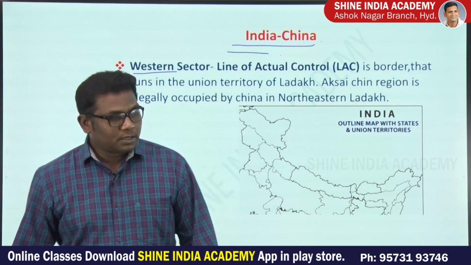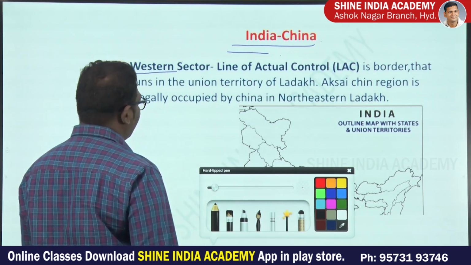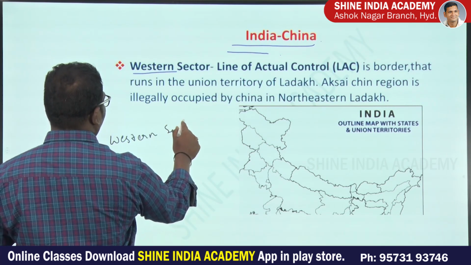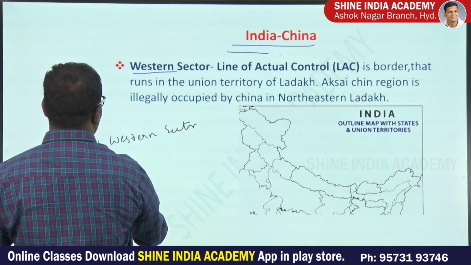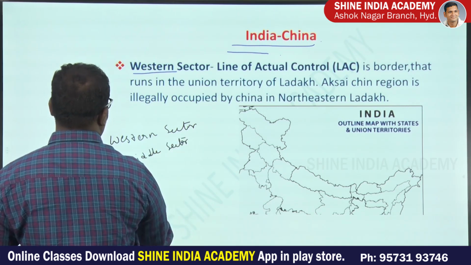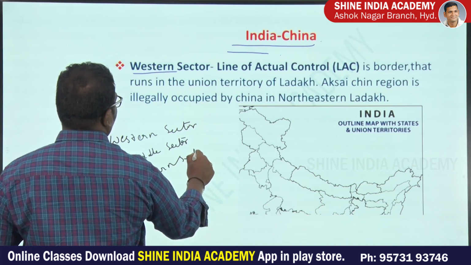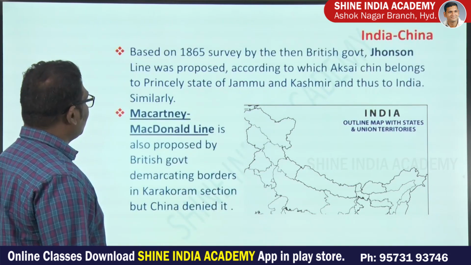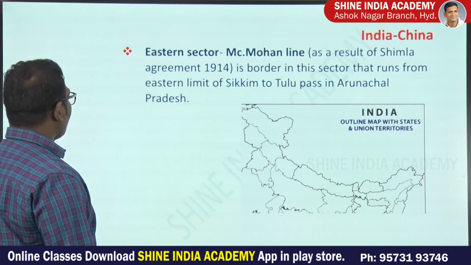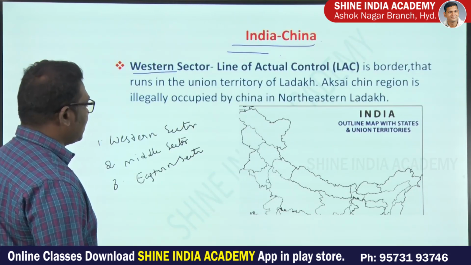The borders between India and China could be divided into three regions: western sector, middle sector, and eastern sector. The borders between India and China could be divided into three regions: western sector, middle sector, and eastern sector. Let us depict all of these on the map.